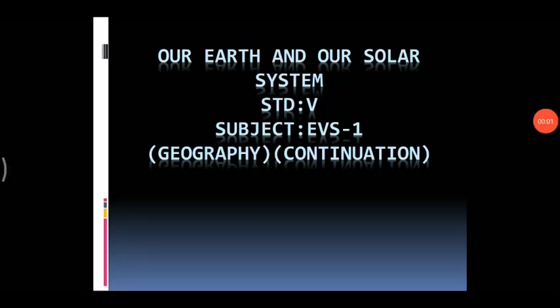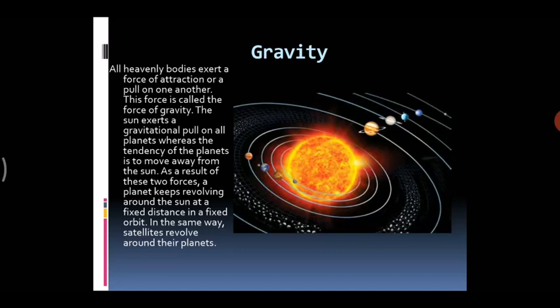Hello, students. Today we will continue with the chapter on our Earth and our solar system. The first thing we are going to learn about is gravity. All heavenly bodies exert a force of attraction, or a pull, on one another. This force is called the force of gravity. The sun exerts a gravitational pull on all planets, whereas the tendency of the planets is to move away from the sun. As a result of these two forces, a planet keeps revolving around the sun at a fixed distance in a fixed orbit. In the same way, satellites revolve around their planets.